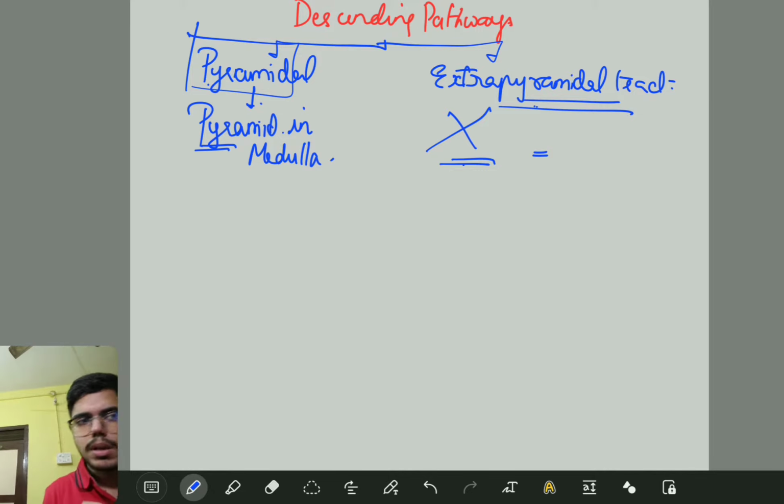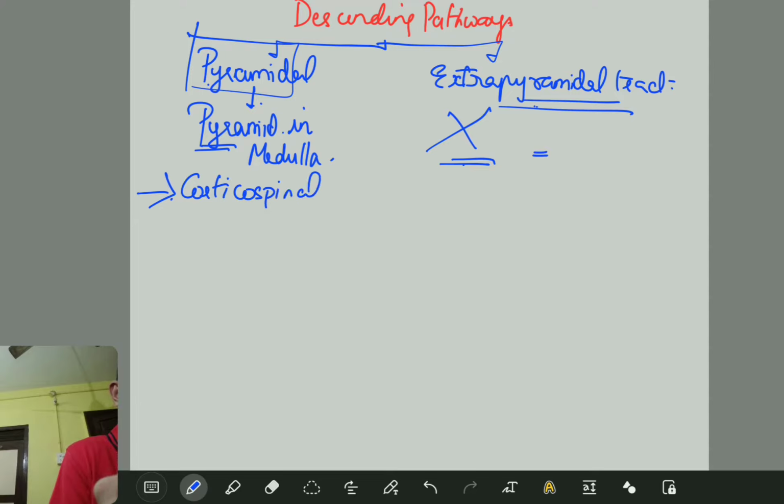Now, what is the classification for these tracts? This is very important. In the pyramidal tract, we have the corticospinal tract.